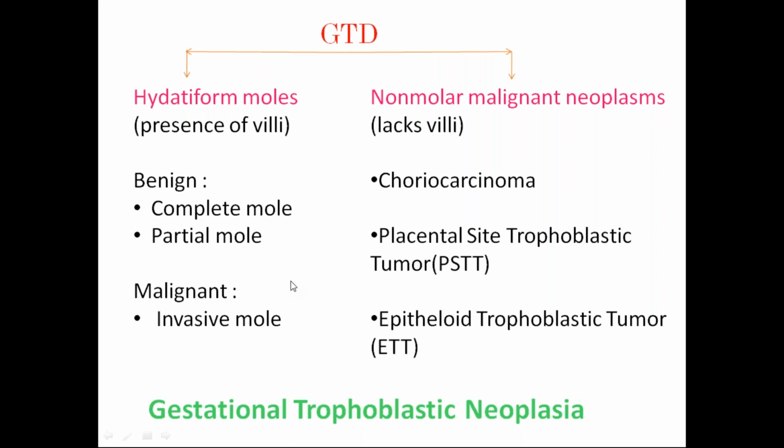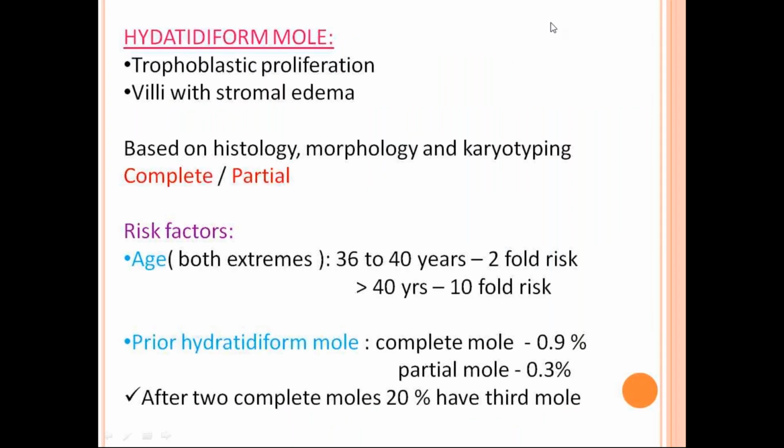So now we'll discuss hydatidiform mole. Here there is trophoblastic proliferation. Both syncytiotrophoblast and cytotrophoblast proliferate abnormally, and the villi will have stromal edema. So why is there stromal edema? The villus structure is maintained, but the vascularity is not there.